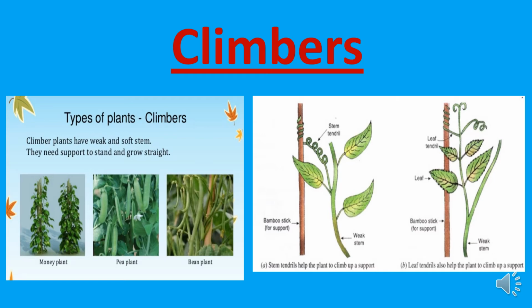Children, today also we will continue lesson number 7, plants around us. Children, we are discussing different types of plants. Today we learn about climbers. Some plants have very weak and thin stems. We can break those stems very easily.